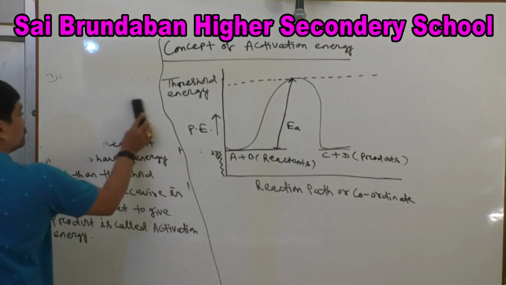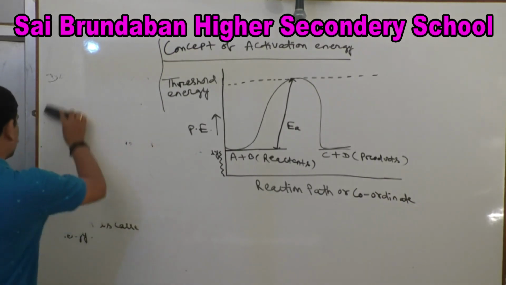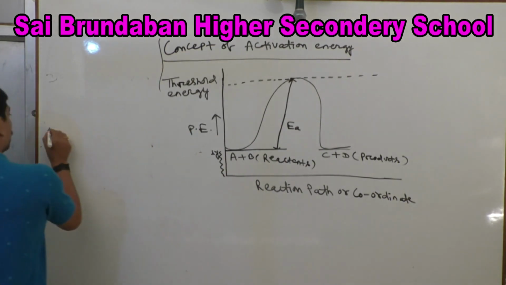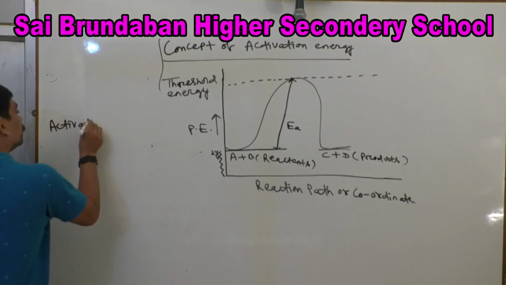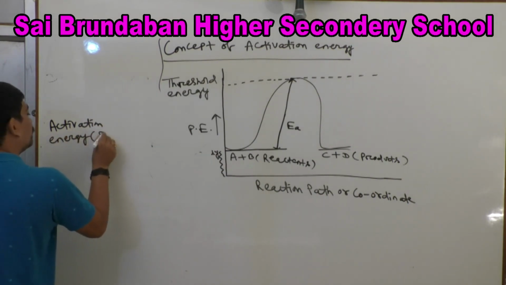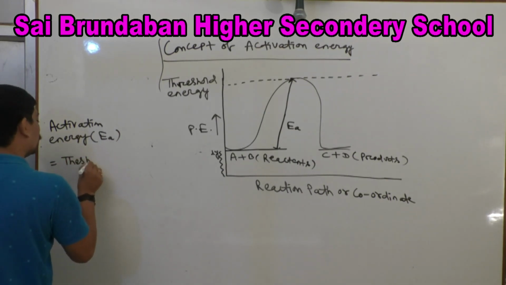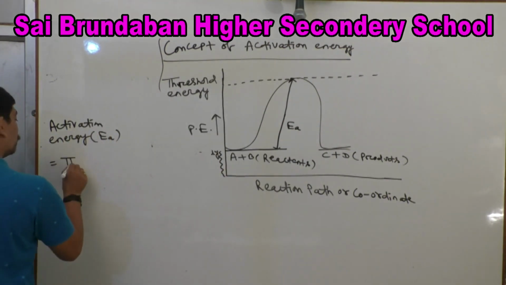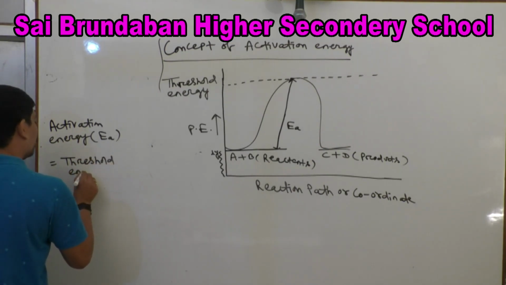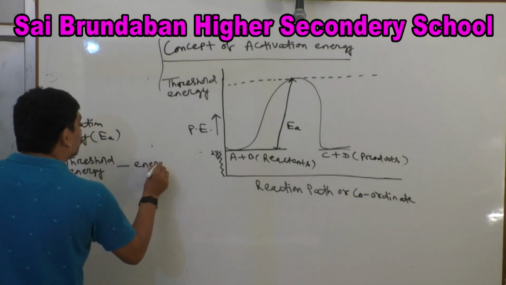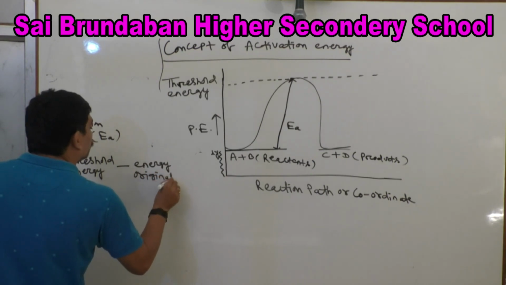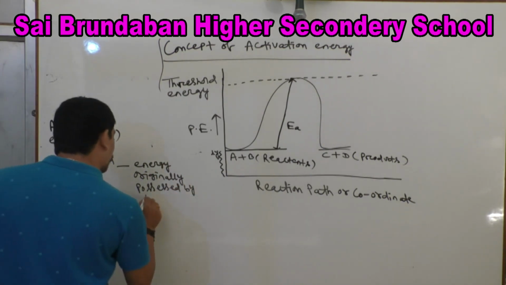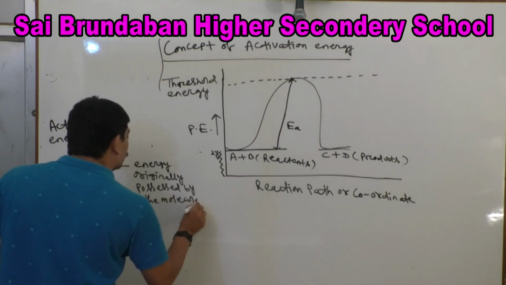So we can write: activation energy, EA, equal to threshold energy minus energy originally possessed by the molecule.